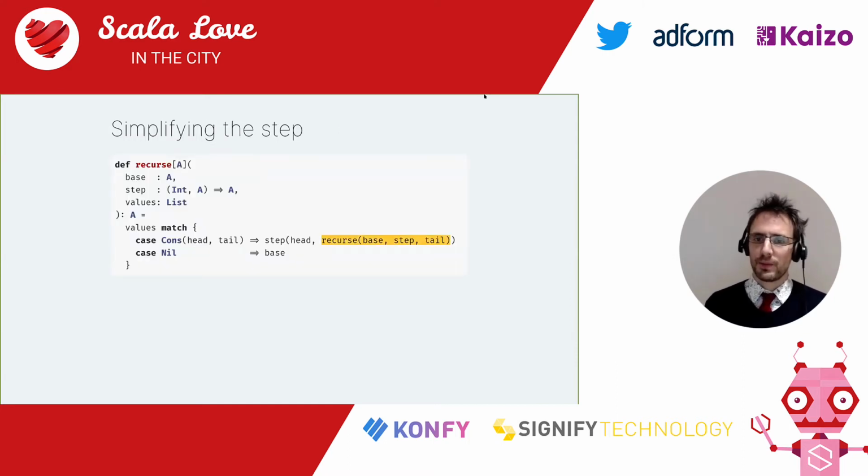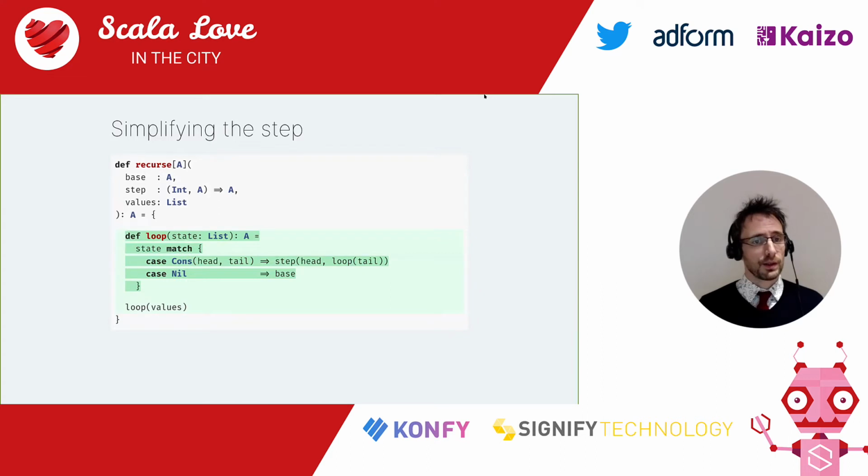It's a bit noisy. There's so many parameters, and it's frustrating because we already have base in scope and step in scope. So we could make that better. And in order to make that better, what I like to do, not everybody likes it, but I do, and this is my talk, so we'll do it my way, is I'll take the pattern match and extract it to a helper method, helper function, which is traditionally called loop or go. I'm calling it loop here.